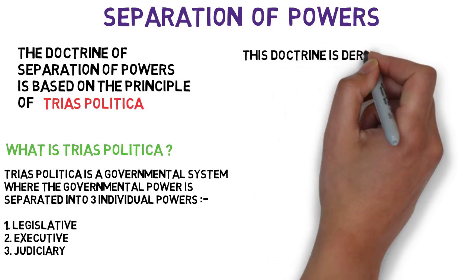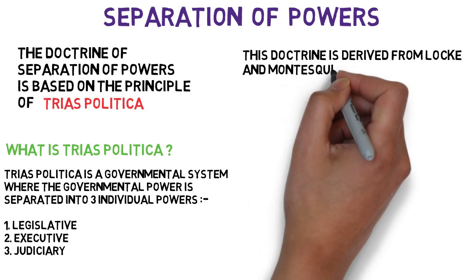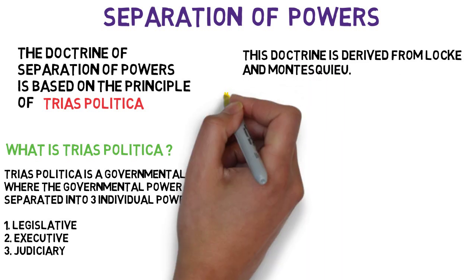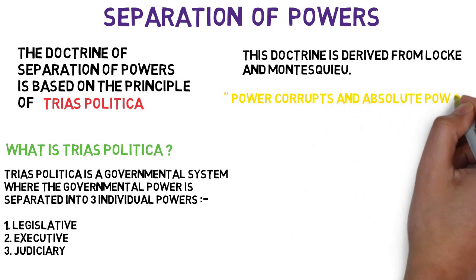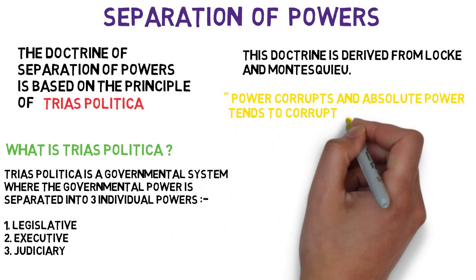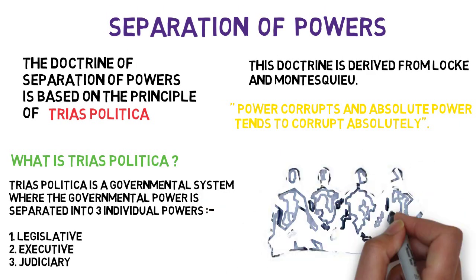This doctrine was propounded by John Locke in the 16th century and then it was developed by Montesquieu. According to Montesquieu, power corrupts and absolute power tends to corrupt absolutely, and this is why powers need to be divided.